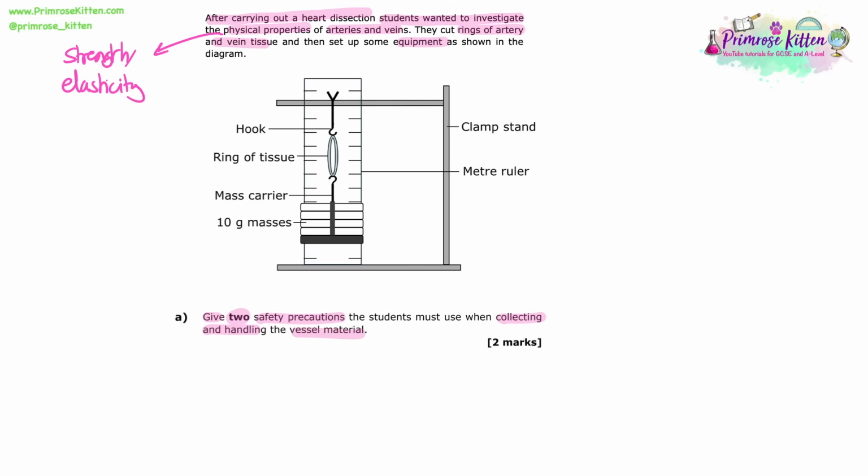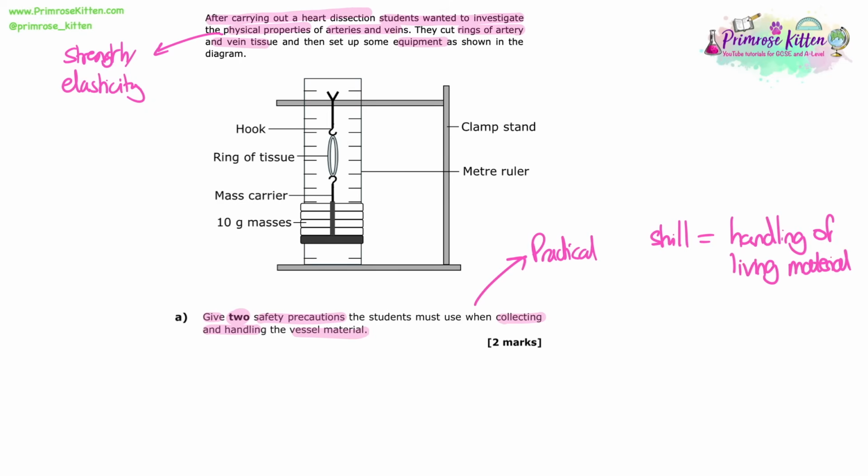Give 2 safety precautions that students must use when collecting and handling the vessel material. Related to dissection, the skills here are handling biological material, and also cutting, and actually it says collecting and handling. So we've got this idea of what you should do when you're handling this tissue, how you should be safe, but also when you're collecting it, so they must have cut the rings of tissue, it says at the start of the question. So our cutting skills, scalpel use skills, how to be safe when we do that.